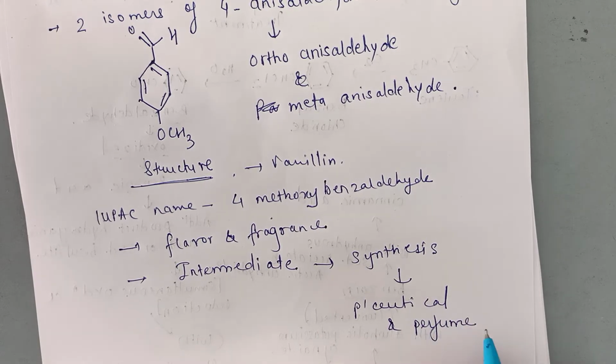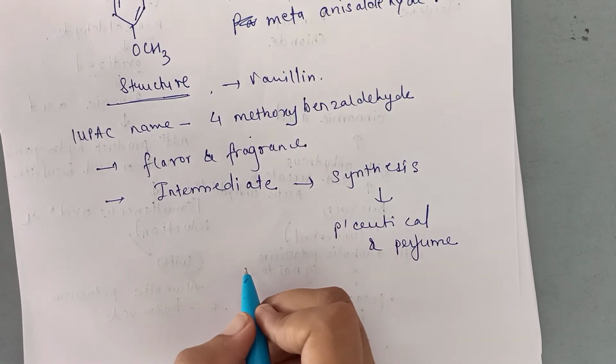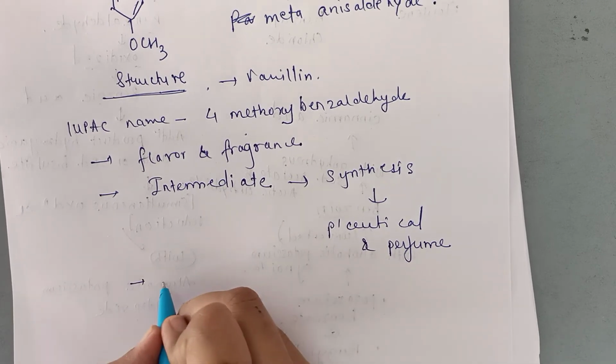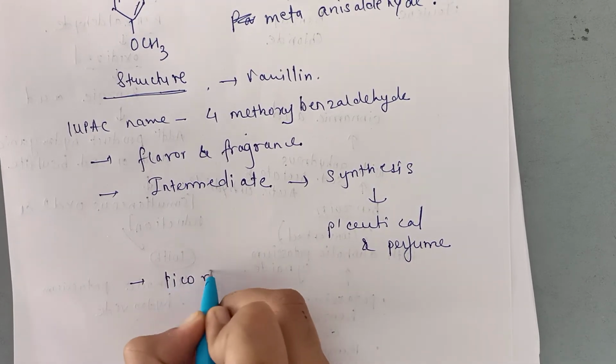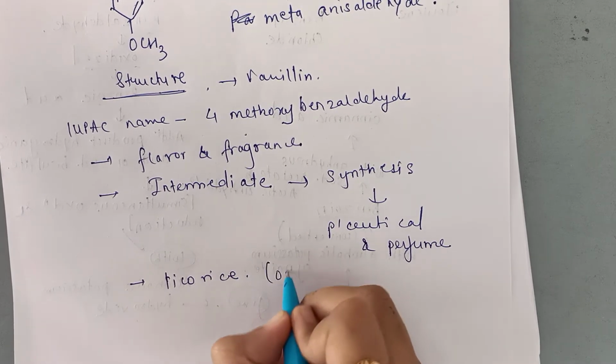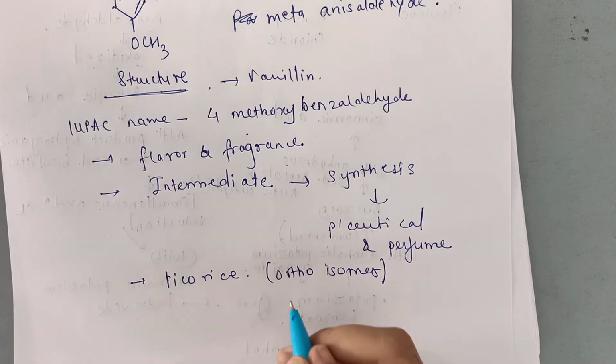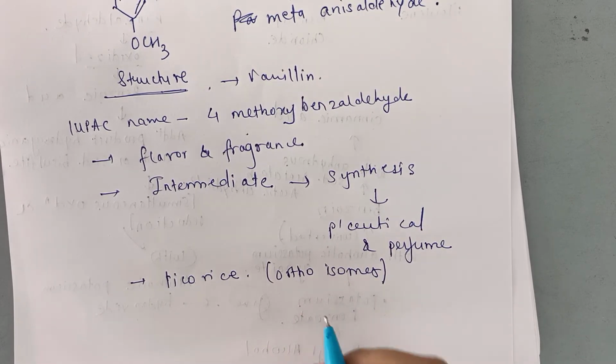This can also be one of its uses. Then the related ortho-isomer has a scent similar to licorice.